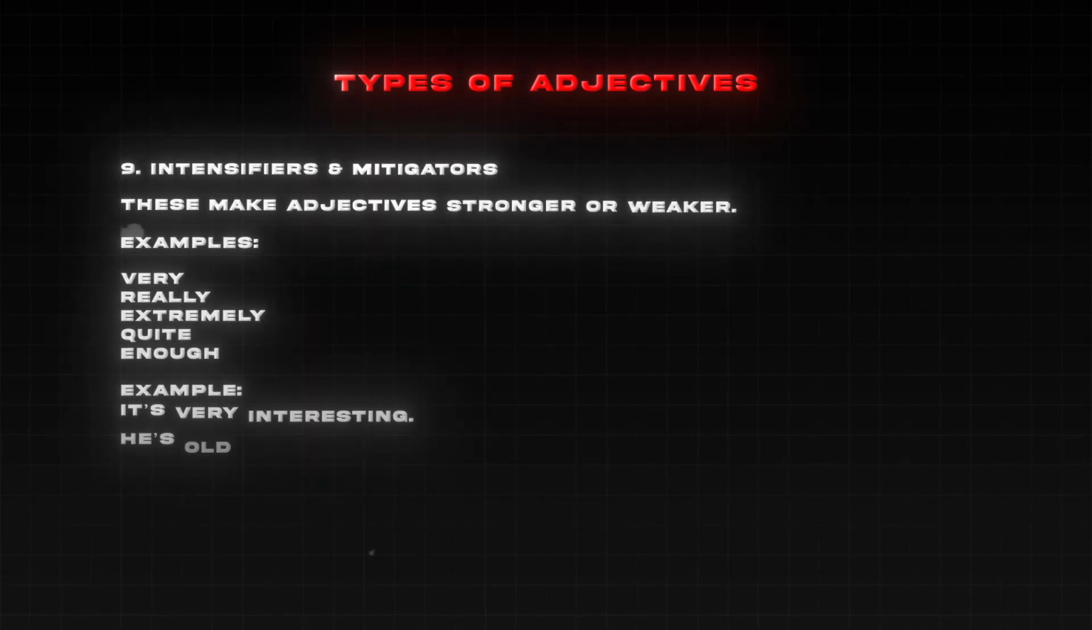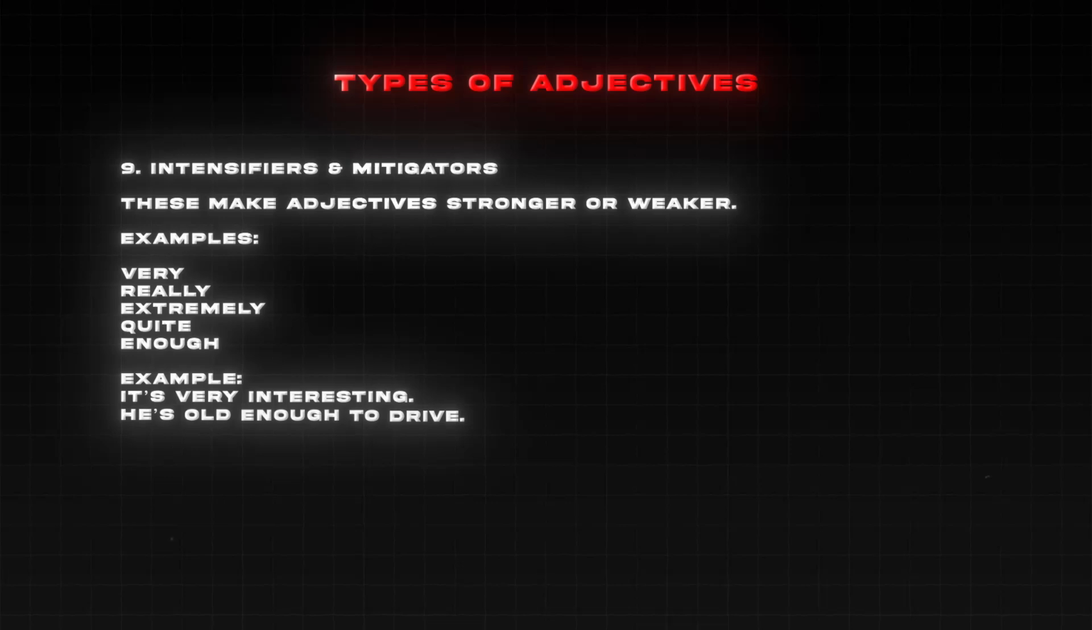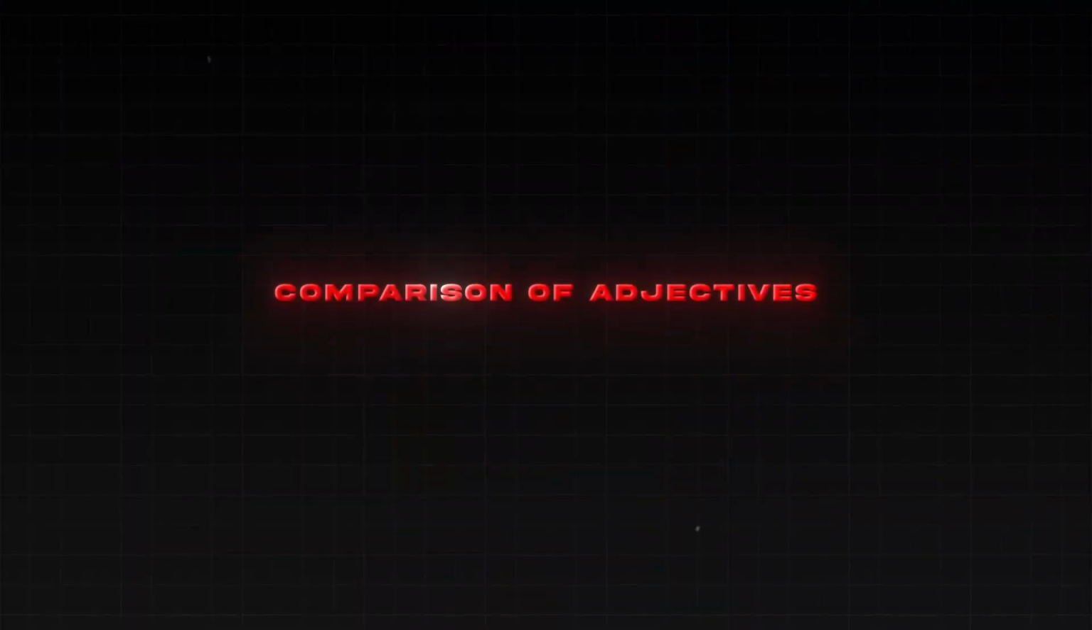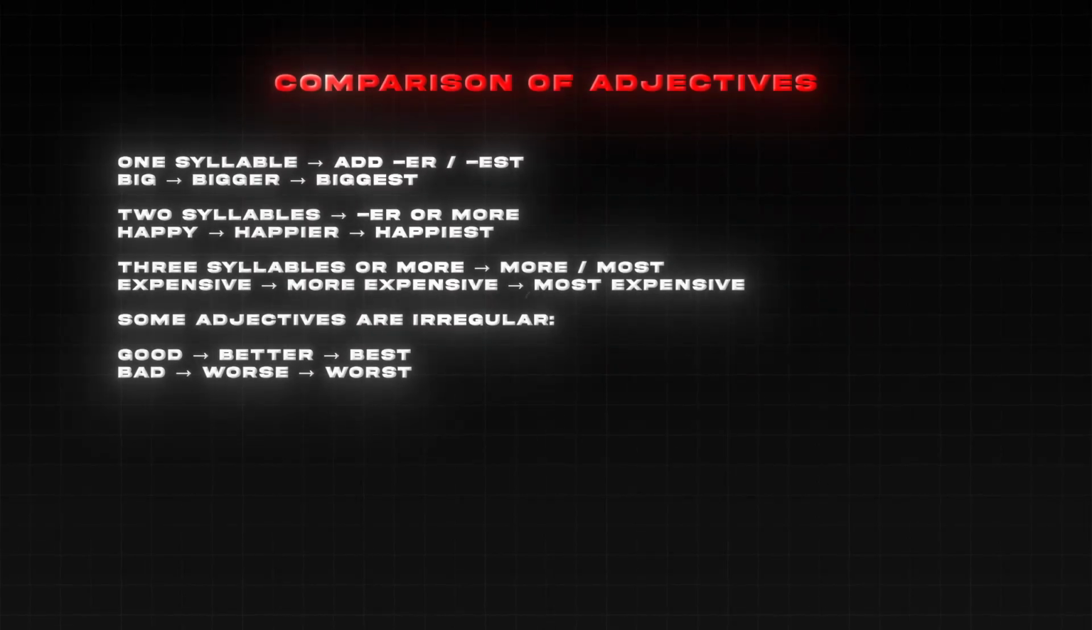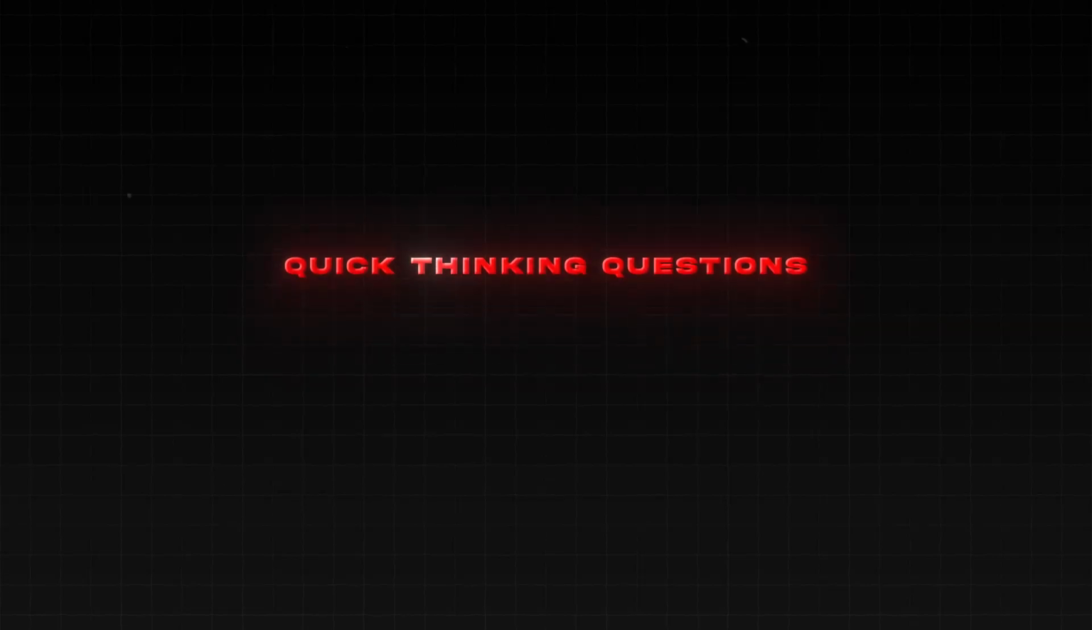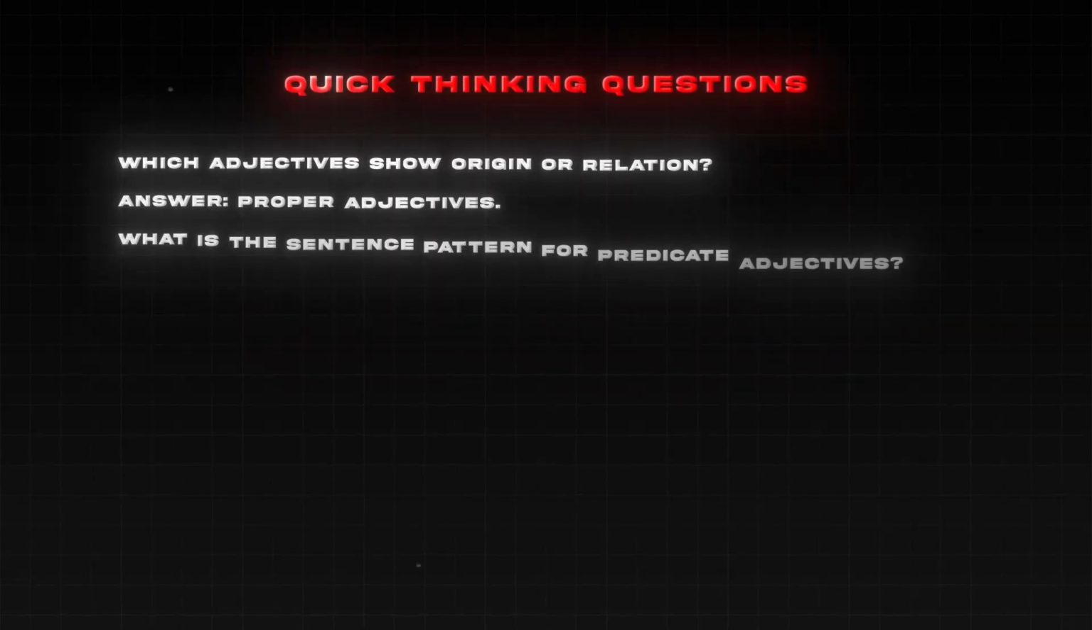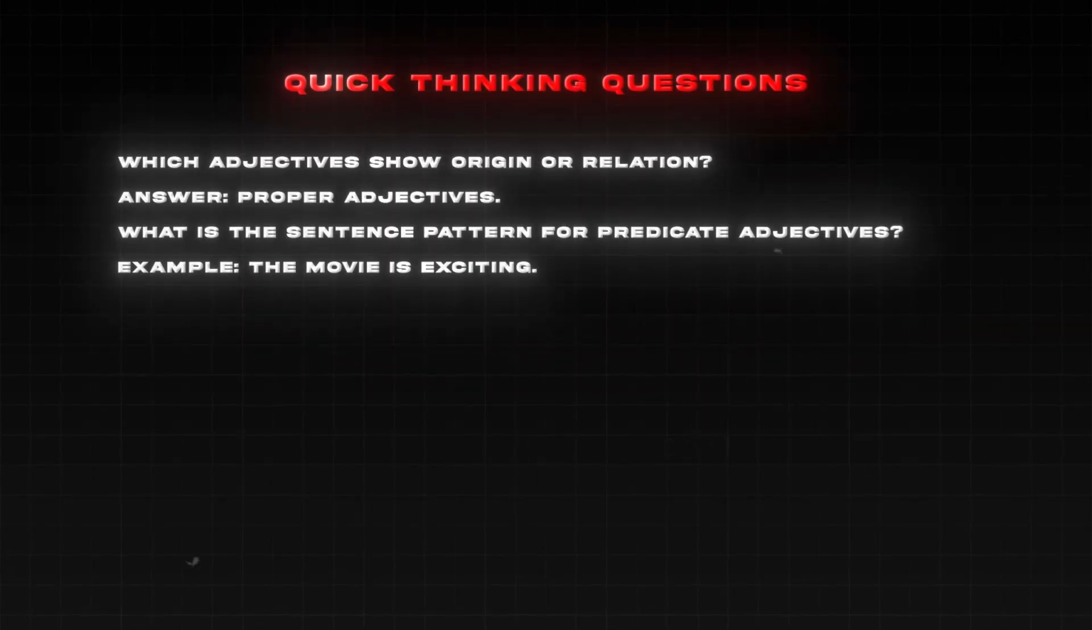Intensifiers and mitigators. These make adjectives stronger or weaker. Examples: very, really, extremely, quite, enough. Examples: it's very interesting, he's old enough to drive. Comparison of adjectives. Some adjectives are irregular. Quick thinking question. Which adjectives show origin or relation? What is the sentence pattern for predicate adjectives?